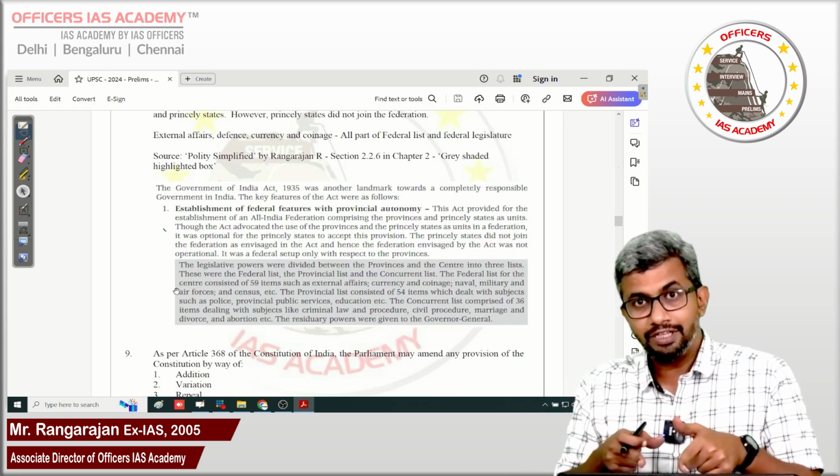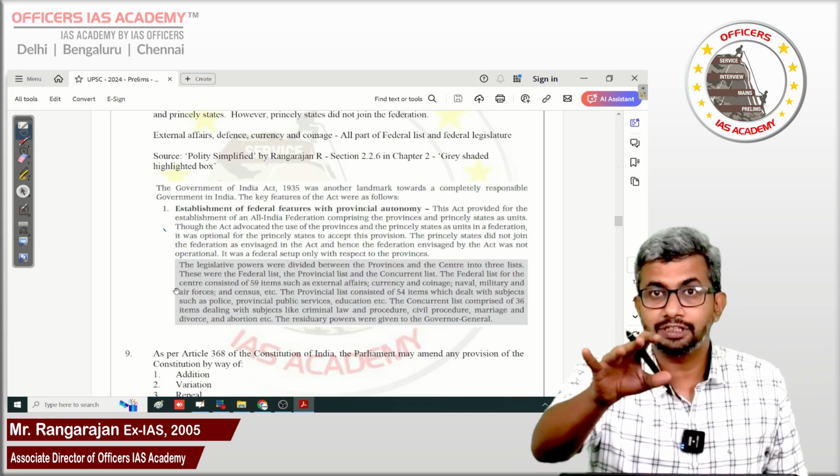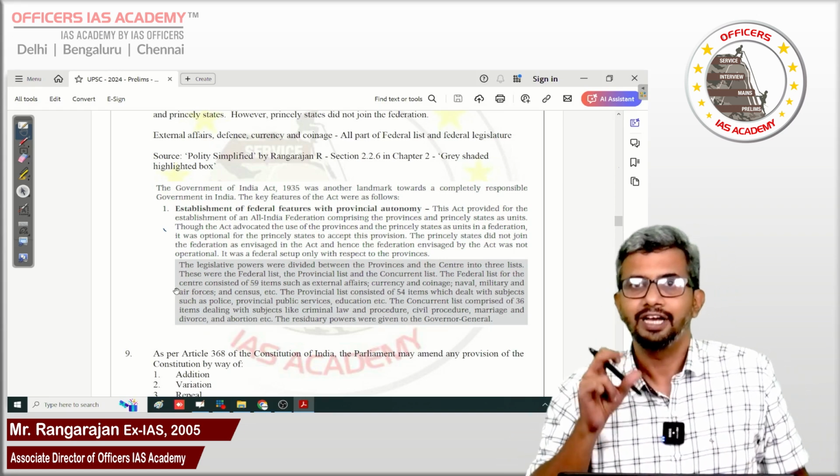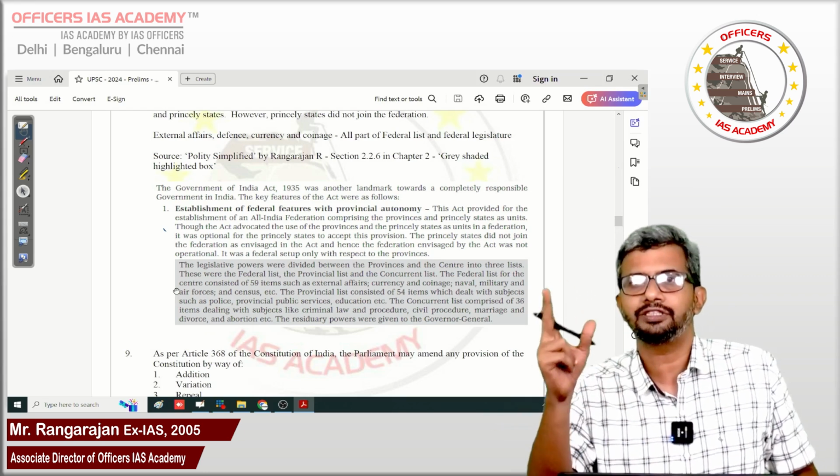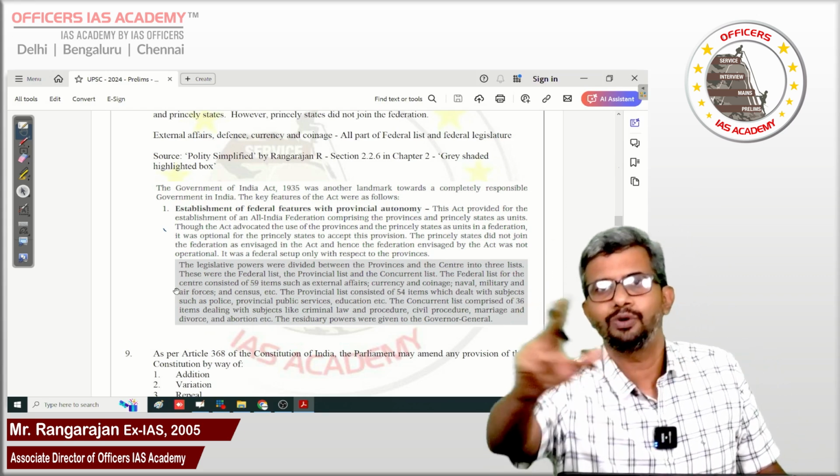And you will find even in this year's questions, around 4 to 5 questions have come from these grey shaded areas, which means these grey shaded areas, if you revise the day before the exam once and go, you will not make a mistake at all.